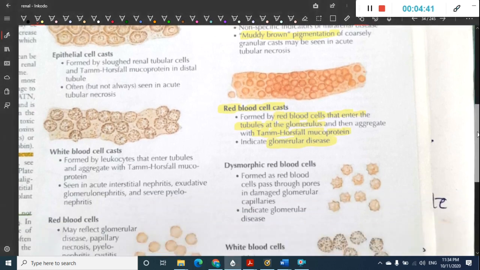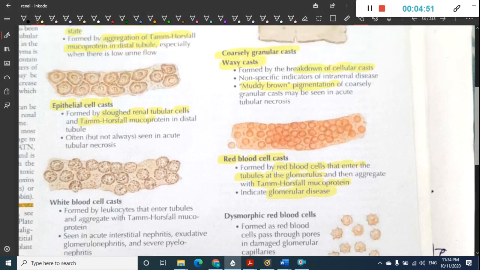Then we have epithelial casts. These are the epithelial casts which you see. In epithelial casts there are sloughed renal tubular cells along with Tamm-Horsfall protein in the distal tubule. It is not always, but it is seen in acute tubular necrosis. Where it is seen is very important. We will see it once again anyway.